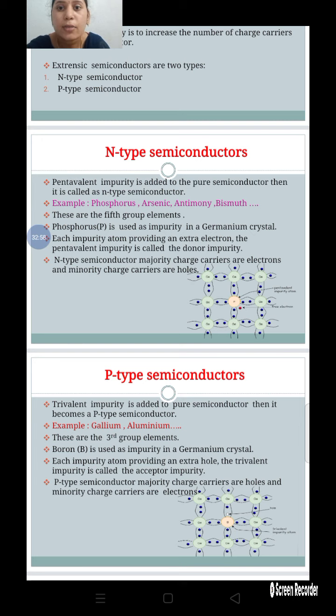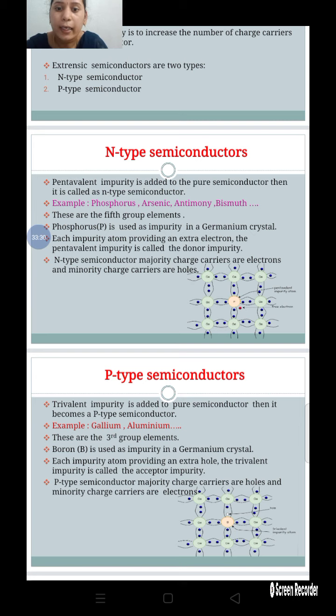Next, so many electrons are left free. In these N-type semiconductors, the majority charge carriers are the electrons and the minority charge carriers are the holes.